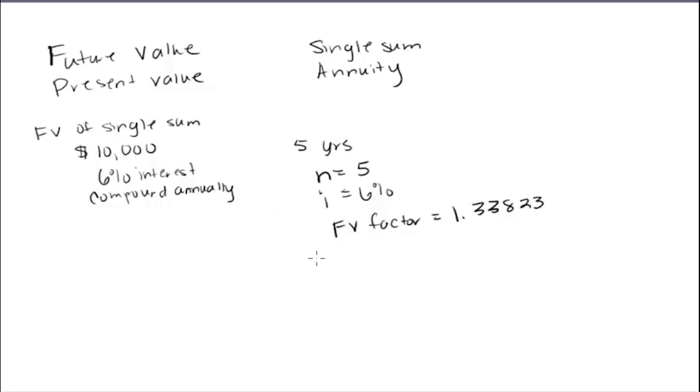So we're going to take the $10,000 that we put in, and multiply it by the factor that we just looked up using how long it's going to compound and at what rate it's compounding. When we multiply that out, you're going to find that that's 13,382 and I think 30 cents if you round. So if you just left it in there for 5 years, you're going to earn about $3,400 worth of interest without touching it. It's just earning it on its own, compounding annually.